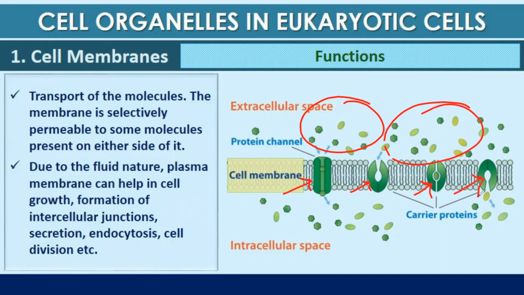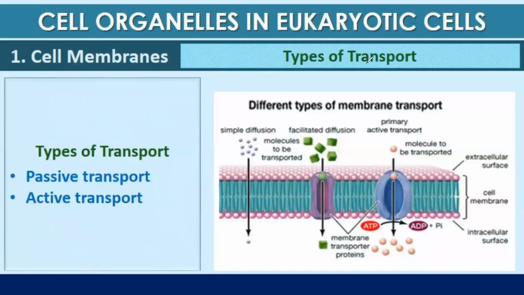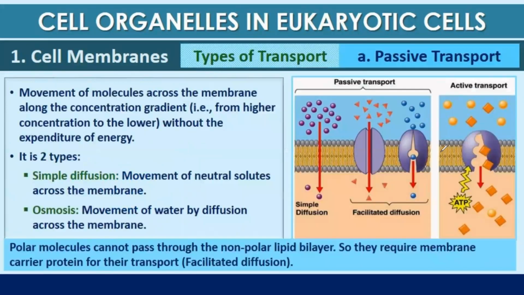Due to the fluid nature, the plasma membrane can help in cell growth, formation of intercellular junctions, secretion, endocytosis, and cell division. There are two types of transportation observed in the plasma membrane. Number one is passive and another one is active transport.